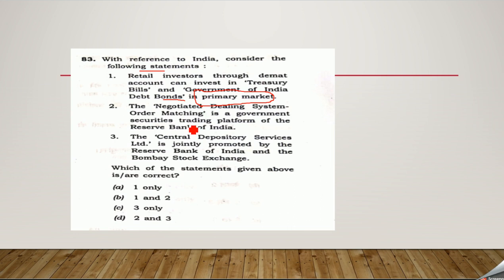The negotiated dealing system order matching is a government security trading platform of the Reserve Bank of India. Yes, this was actually seen in news also in the recent times. Absolutely fair. The Central Depository Services Limited, yes, it has also been in news very recently, is jointly promoted by RBI and Bombay Stock Exchange. No, it is alone promoted by the Bombay Stock Exchange. So third statement is getting eliminated, and B will be the correct response for the question.